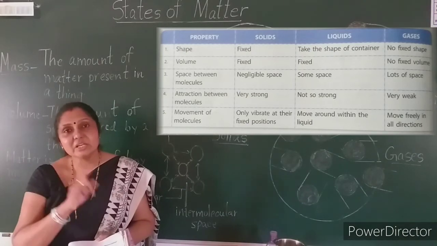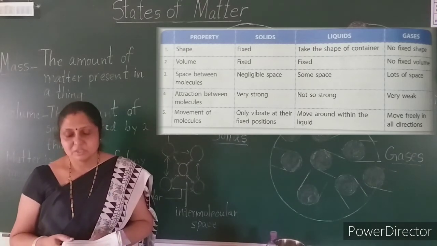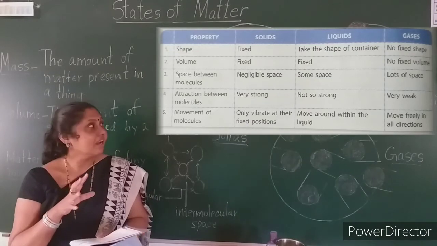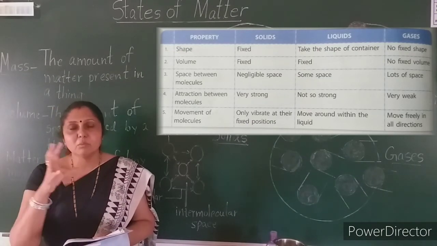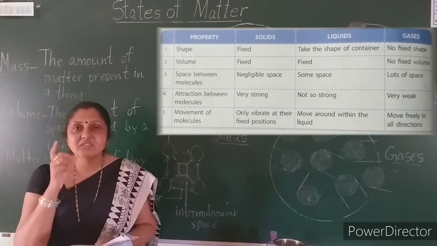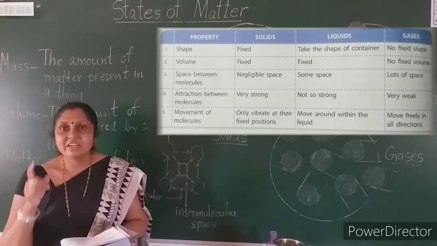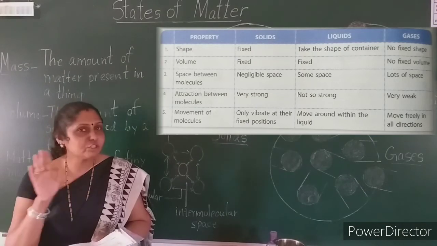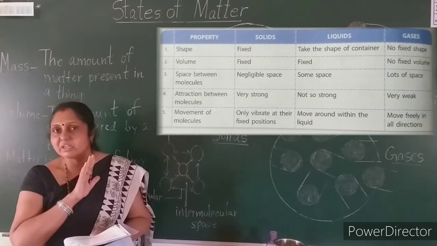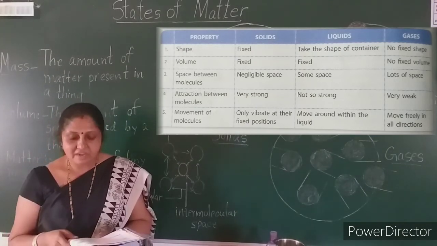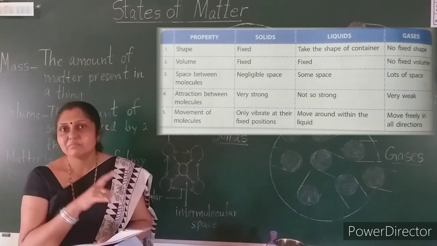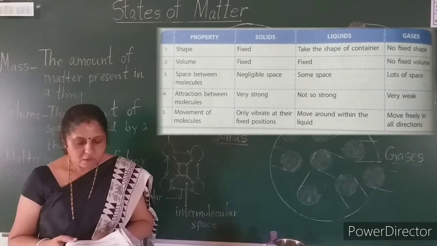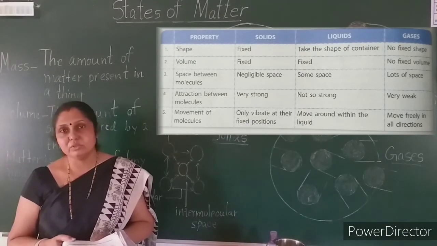Now attraction between the molecules. In solids it is very strong. The molecules attract each other very strongly. In liquids it is not so strong. They attract each other but not very strongly. In gases it is very weak.